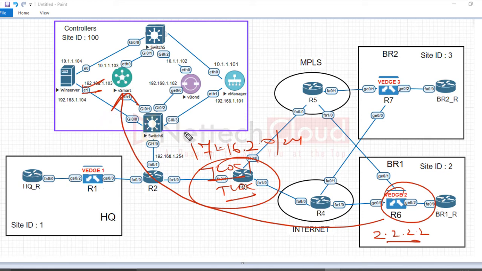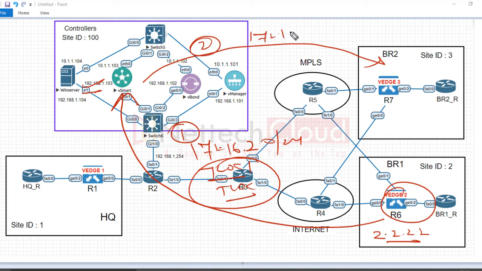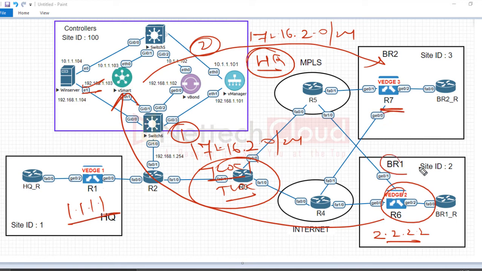It means routes received from branch 1 are advertised to branch 2, not rejected, not filtered out, but with a different TLOC. What should the TLOC be? The HQ router TLOC, this one, 1.1.1.1. So now R7 will have a route to branch 1, but with the headquarter TLOC.